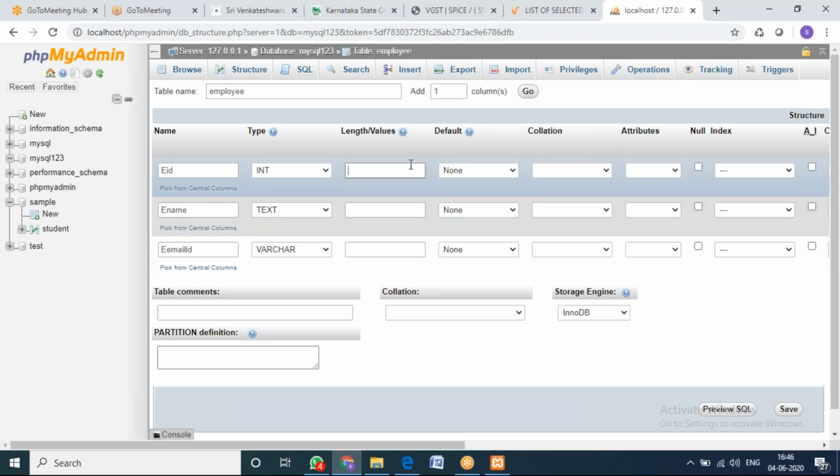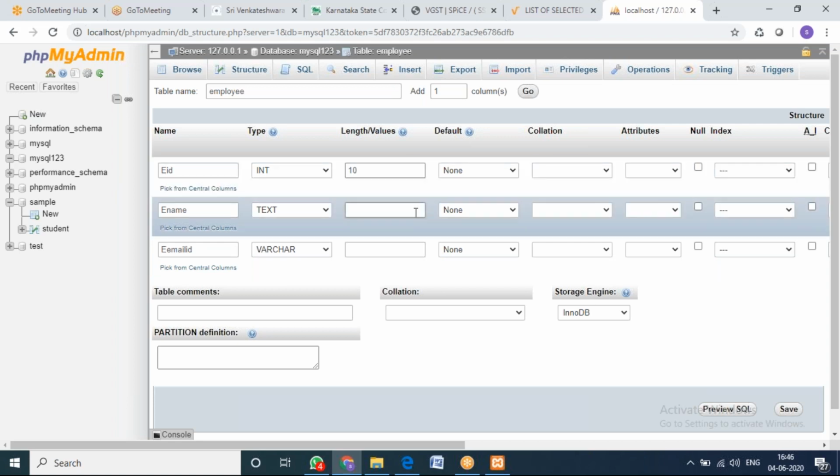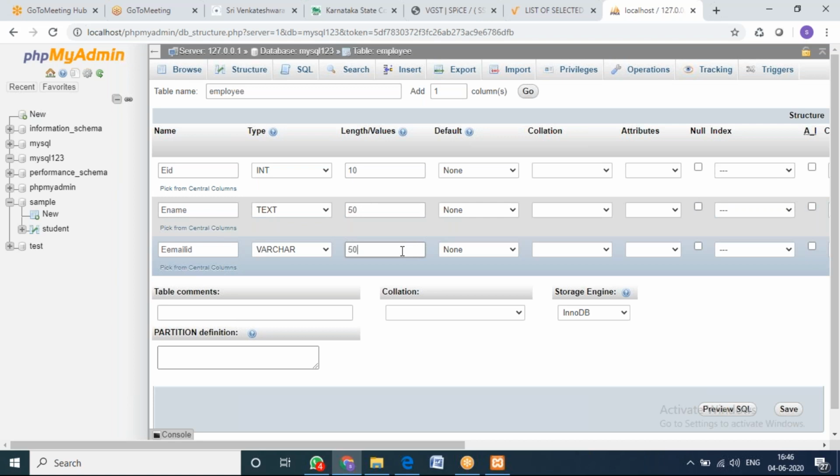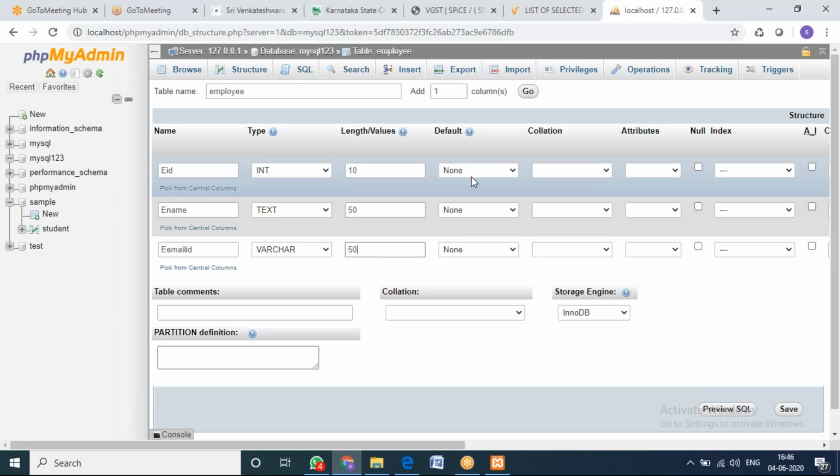So now, what is the size? So EID, I'll say like size of 10. This is size of 50. This is size of 50, right? Then, so what is this? We'll see. So if you want to make, as I said yesterday, if you remember, we can also make some fields null, default null. So if you want to give default value as null, you can give.